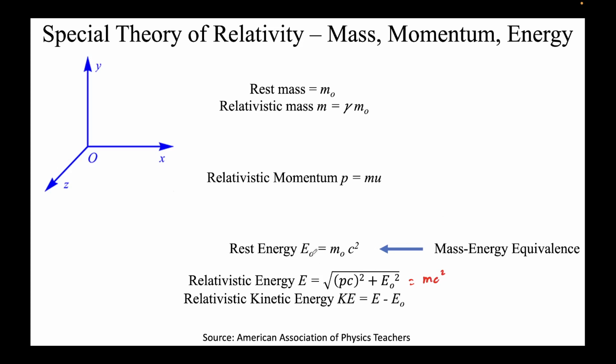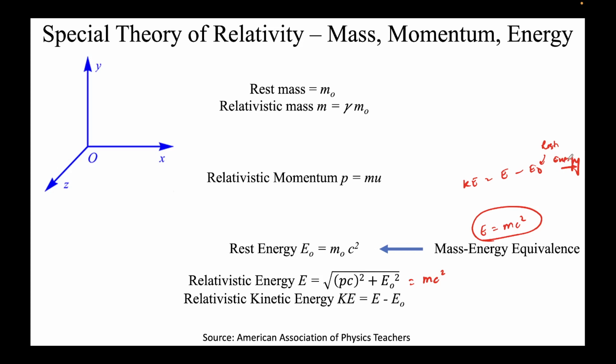If it's at rest, we add this subscript 0 here. So E naught equal to m naught c square. So you can also say mass energy equivalence is E equal to mc square. This is the total energy, mind you. Kinetic energy would be E minus E naught. This is rest energy. So this is very straightforward. There is nothing to explain here.